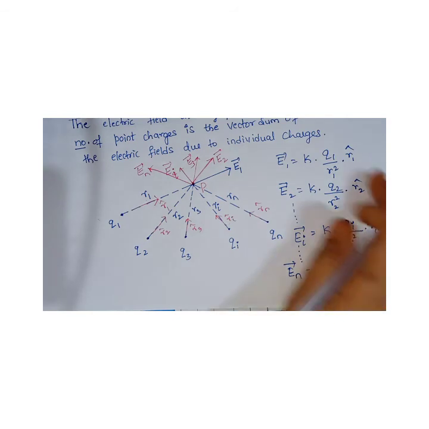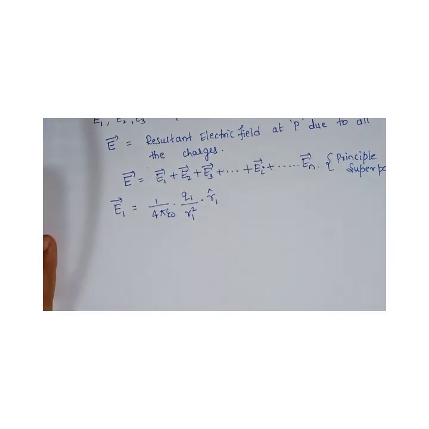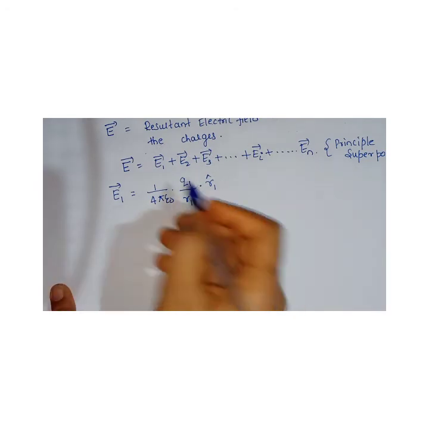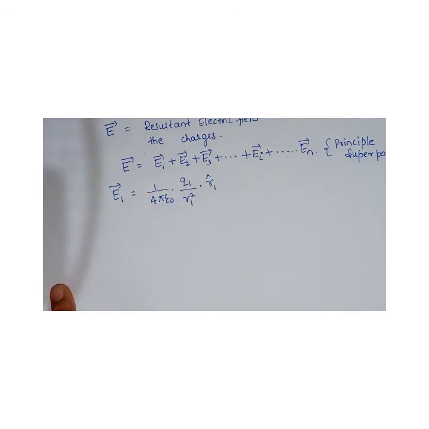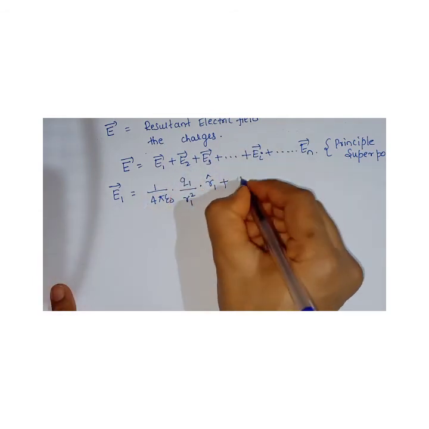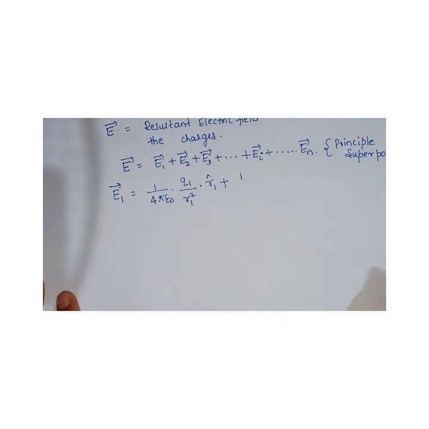Is that clear? All these equations you are going to substitute in the previous equation. Instead of K, here I have taken 1 by 4 pi epsilon naught. There's not much difference, okay? Or you can just take K and at last take K common.